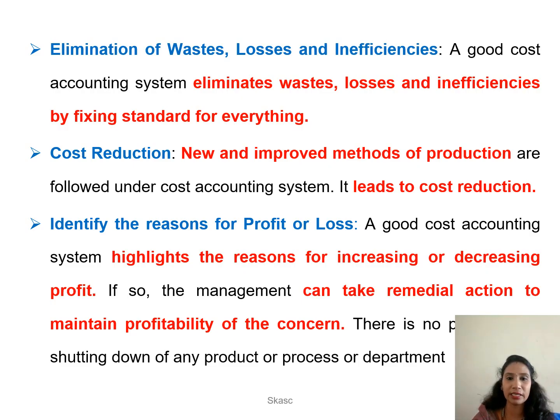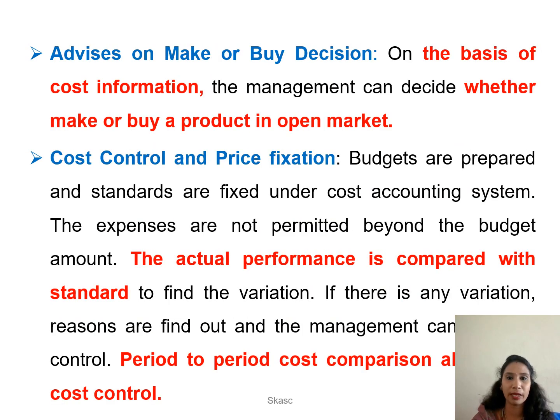Third one, identify the reasons for profit and loss. So here they can also find out if their profit has increased or decreased, and how to maintain their profit. Based upon that, the management takes immediate action to maintain their profitability in the future. Advice on make or buy decision. The management, with the help of cost accounting, can know when to buy or when to make a product in the open market.